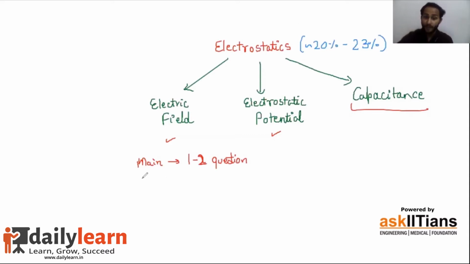But if I talk about JEE Advanced, as you all know, we have two papers in JEE Advanced. So in each of the papers, up to 2 questions have been asked in the past. So just imagine, on a single day you're answering 4 questions in the whole paper from capacitance. 2 in the first paper, 2 in the second paper. So that makes it an extremely important chapter from the JEE Advanced perspective.